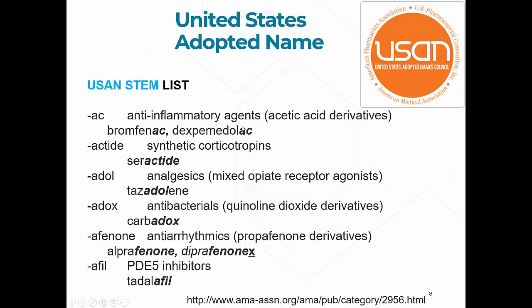Now, in this case, we're showing suffixes, but there are also in some cases prefixes that basically describe a particular class of drugs. So notice we're saying here, when we have a "phil" at the end of a name, that should refer to PDE5 inhibitors, which is phosphodiesterase 5. Okay? So they have sildenafil, tadalafil, and so on. Those are the types of things you have there. And again, it just simplifies understanding, at least we understand the class of drugs.